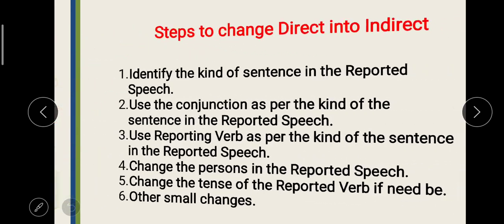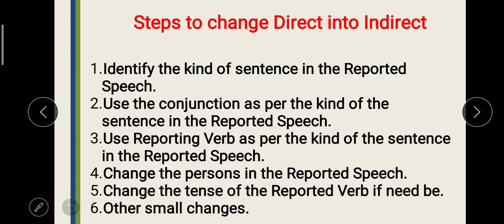Moving to next, we have the steps which are involved in changing direct into indirect speech. Basically I have chalked out six steps which will help you and make the process easy. We have to follow them in sequence in the beginning. Later on, once you gain mastery over the concept, you needn't follow these rules. They will become part and parcel of your bone and marrow, and the change will happen automatically. Mentally, you can do the things.